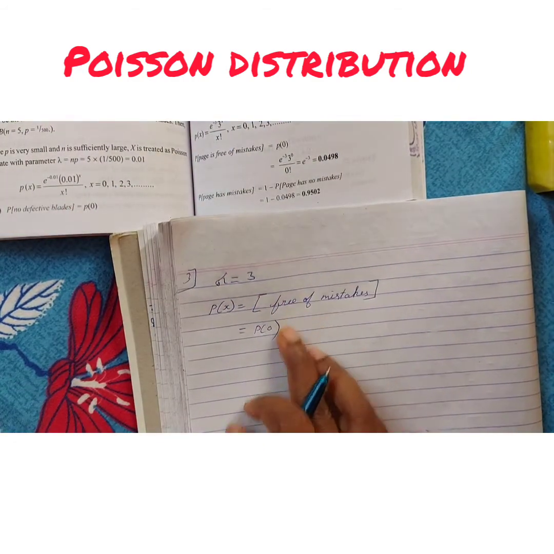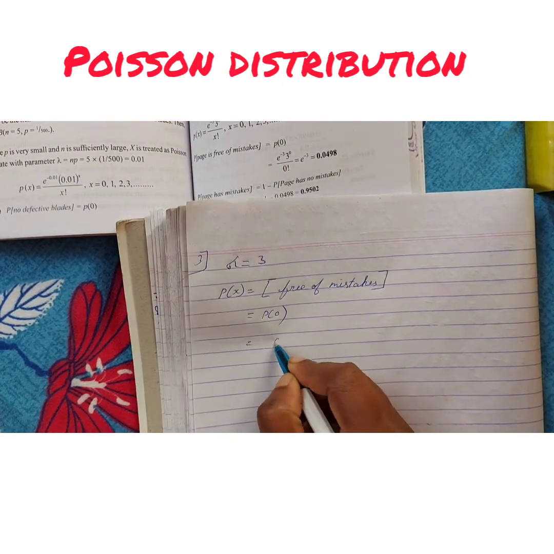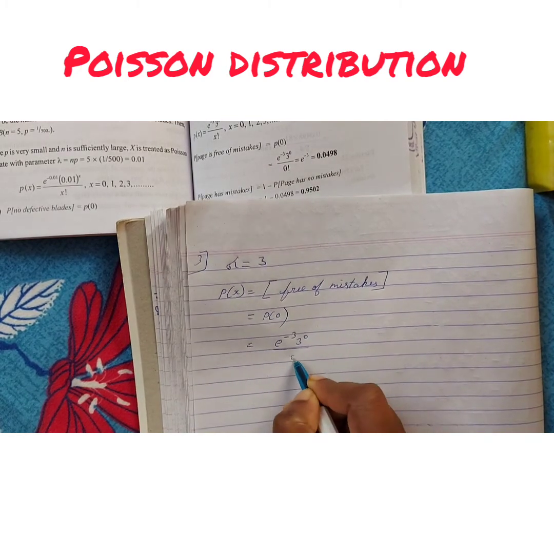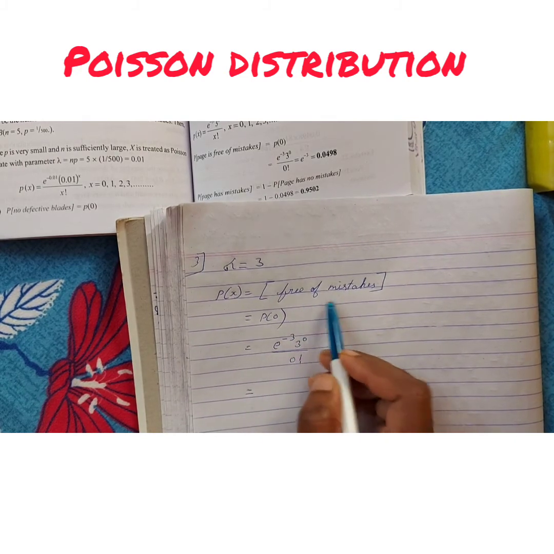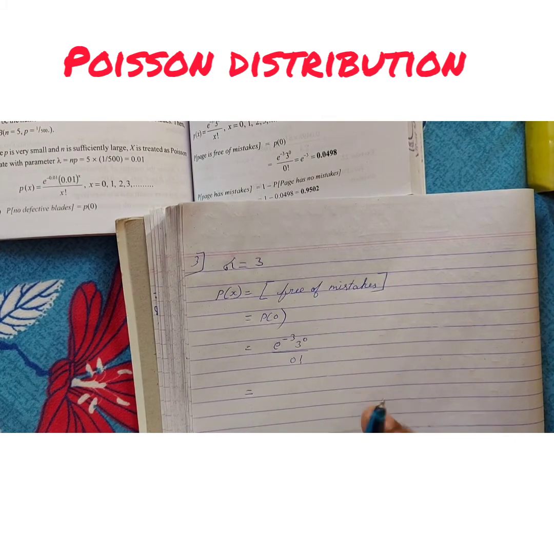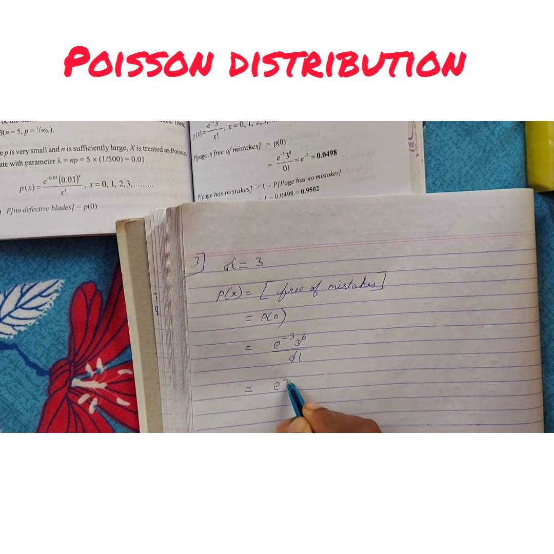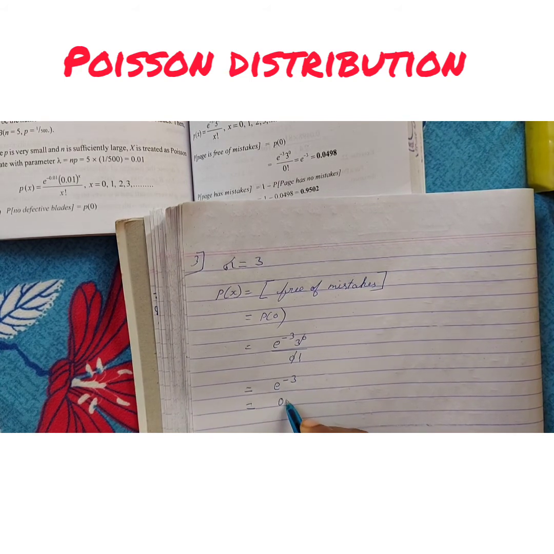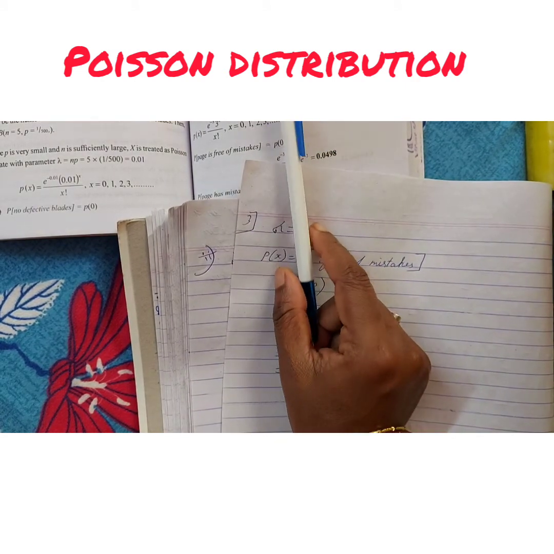One option is this. So let us solve the first one. Straight away apply the formula: e raised to minus 3, 3 raised to 0, and then divide by 0 factorial. Here there is no need of complement, right? Because for free of mistakes, they have told straight away that there is no mistake. No mistake means 0. And then this and this cancel, only e to the minus 3 will remain, and from the table, minus 3, when I see in the table it is 0.0498. This is my answer. Okay, we have solved the first part of the question.